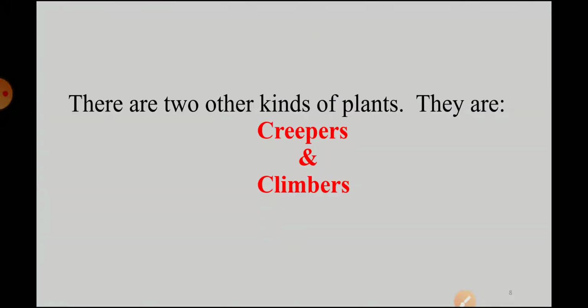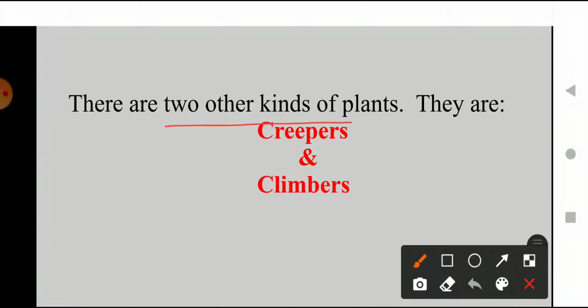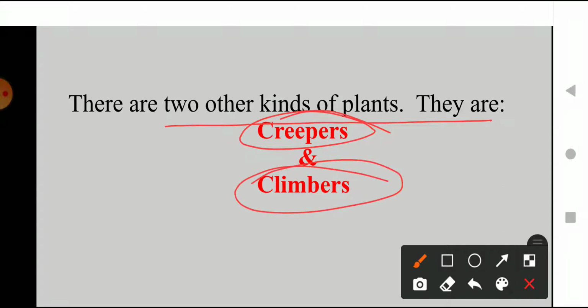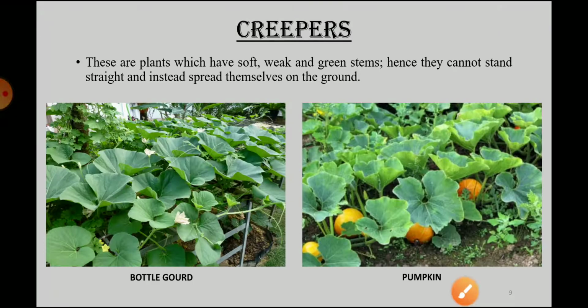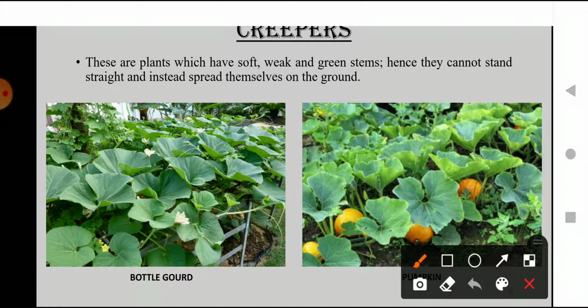Now we are going to talk about the other two types of plants. They are creepers and climbers. Okay, so now let's see what are creepers. As you might have seen the plant of pumpkin, as you all know that pumpkin is pretty heavy.